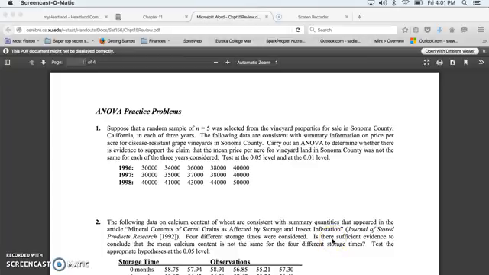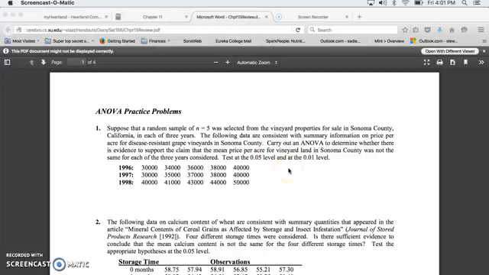For my ANOVA practice problem, I just looked one up on the internet. So we'll be doing number 1 here. Suppose that a random sample of n equals 5 was selected from the vineyard properties for sale in Sonoma County, California in each of 3 years. The following data are consistent with summary information on price per acre for disease-resistant grape vineyards in Sonoma County.